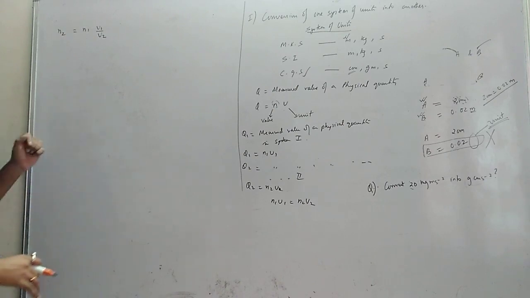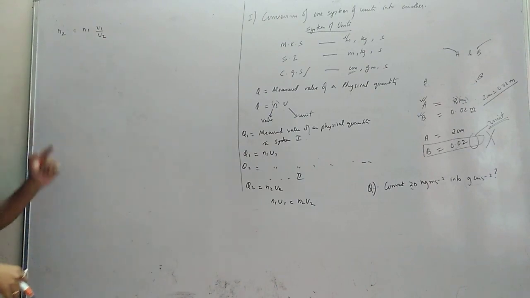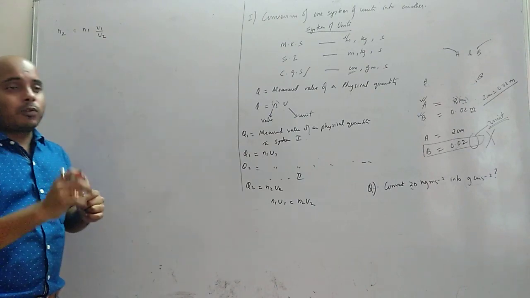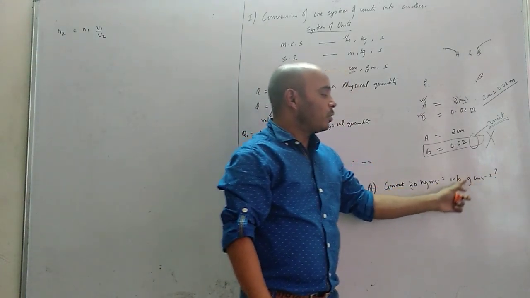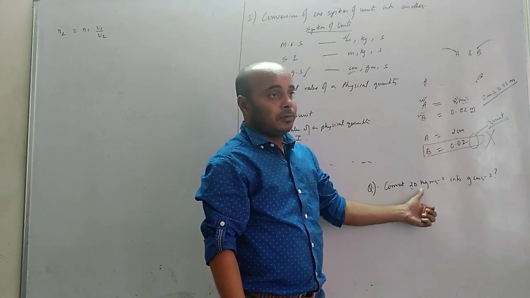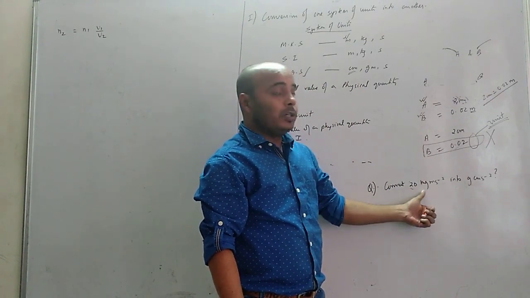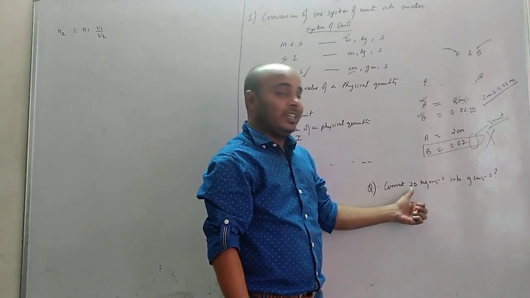Okay. Now see. So we need to calculate N2 in every question. N2 is what? The magnitude of the physical quantity in the system in which we need to convert. Here the system is given to you. In this system, the unit is kg meter per second square and the value N1 is 20.